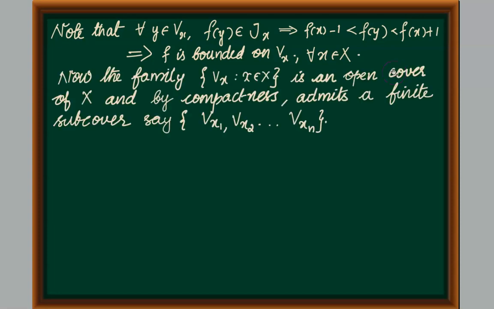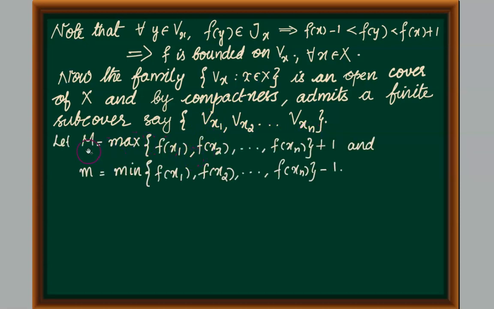Now, if we consider the collection of all such sets Vx where x is an element of X, we can see that this is a collection of open sets, and we know that for every x element of X, that point x will belong to the corresponding set Vx. So this will be a cover of X also. So this collection is an open cover of X. And since the space X is compact, this open cover will have a finite subcover, say Vx1, Vx2, etc., Vxn.